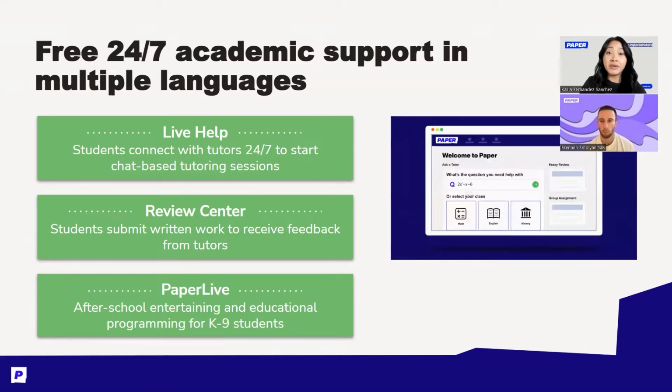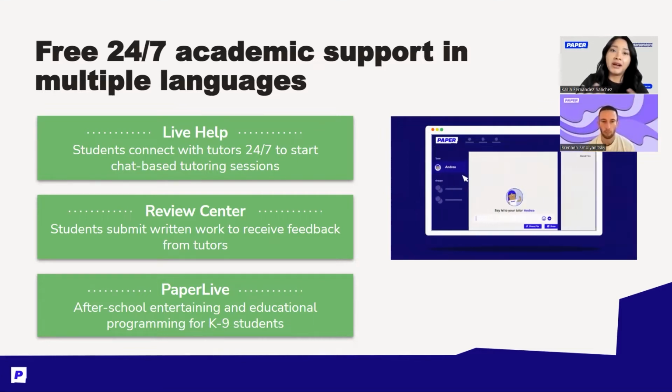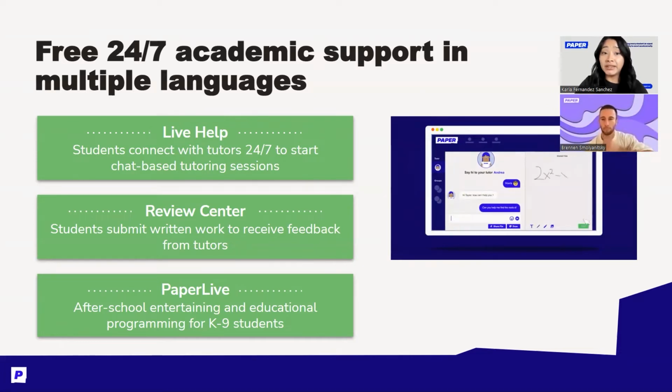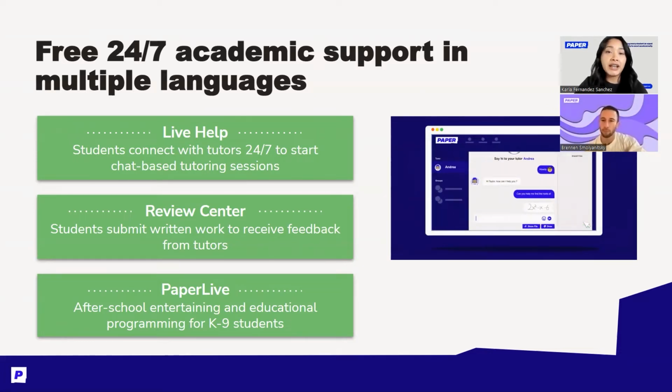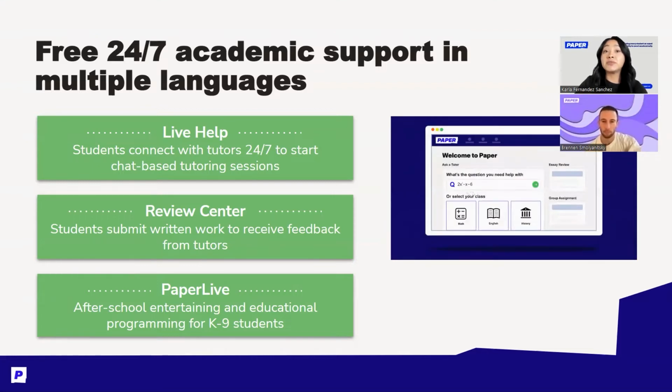If your students are similar to me, involved in extracurricular activities, maybe they use the weekends to catch up on work, or maybe they have projects over the holidays that they need to complete, they can access a tutor at any of these points to get that support and get their questions answered. Very important here that it's chat-based tutoring, so they're going to be able to message with tutors and get that support.